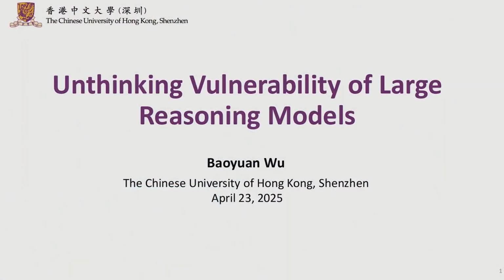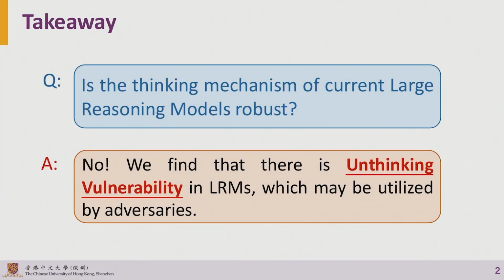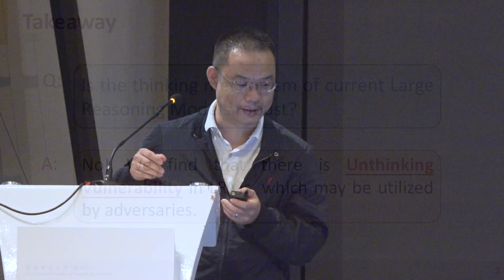It's called unthinking vulnerability. The message I want to deliver is that the thinking process in large reasoning models is very vulnerable. It can be easily manipulated by adversaries.